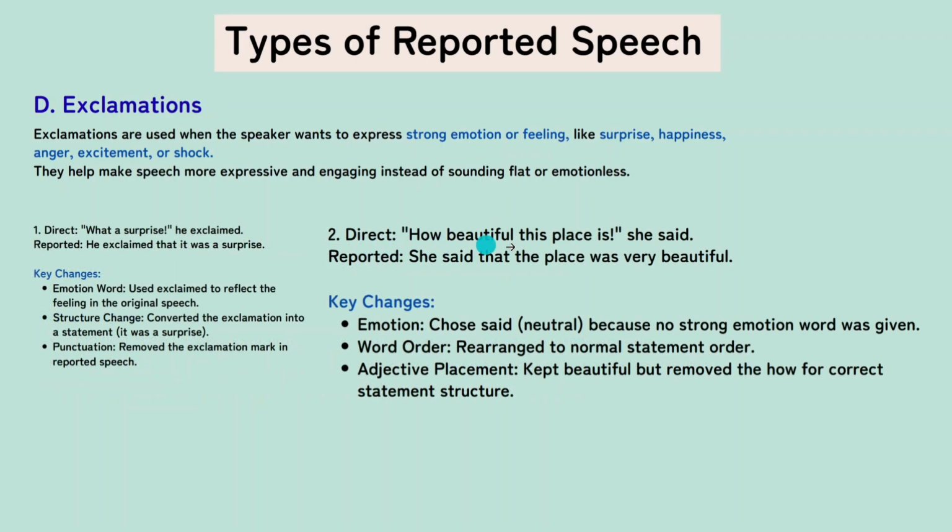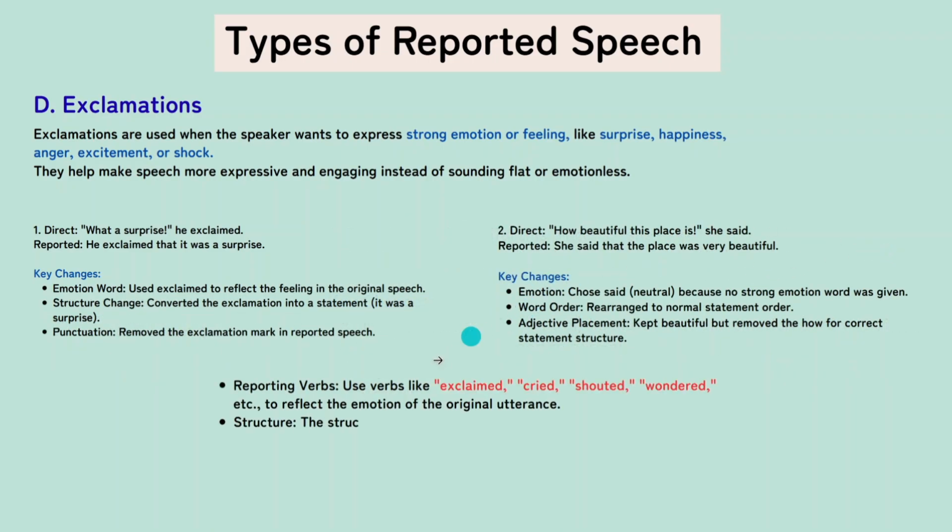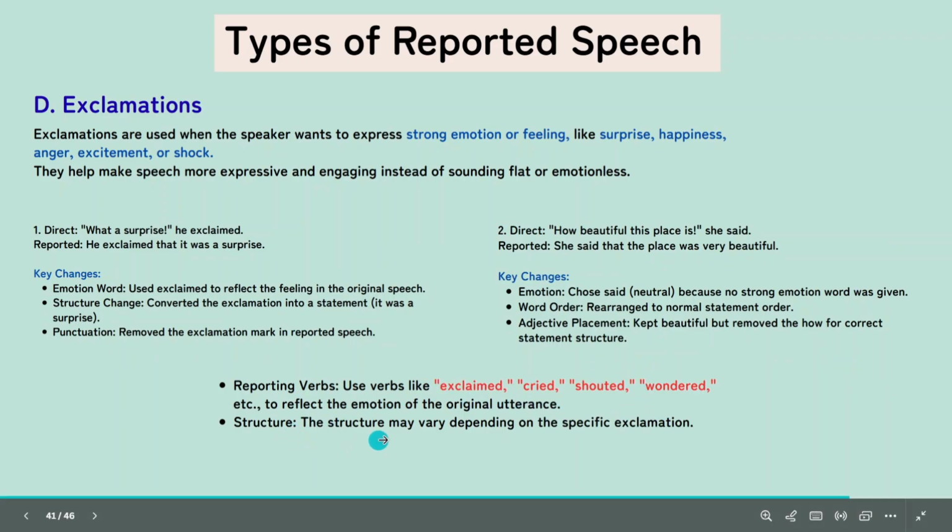Next one: "How beautiful this place is," she said. She said that the place was very beautiful. If you look at the changes closely, the emotion word has been kept as a neutral expression, no strong emotion over there. Now the word order has been rearranged to normal statement order, right? The place was very beautiful. And the adjective from "how beautiful" to "very beautiful." Please note down that in the reporting verb, we have to have different kinds of verbs like cried, shouted, wondered, like that. And the structure has to be changed depending on the sentence type. Basically, we change it to the statement format, okay?